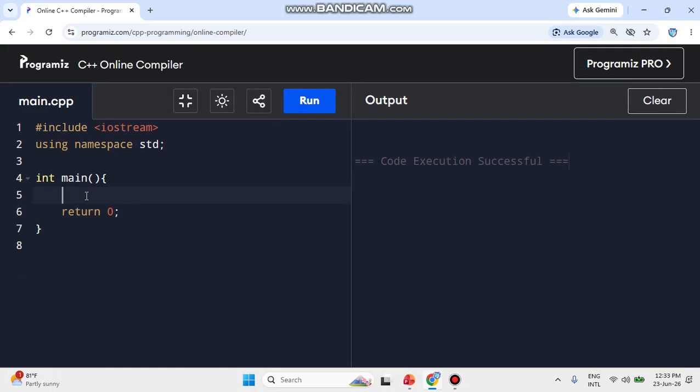Now you know that whenever we declare a variable, first we need to declare the data type. Suppose I want to store the number 45. So first I want to create a variable, a container where we can store the value. I can create one variable with the type int, meaning my data type is integer.